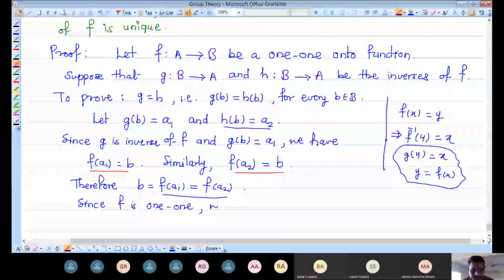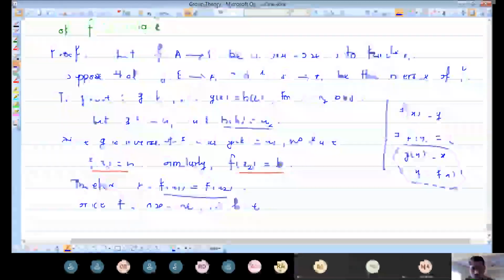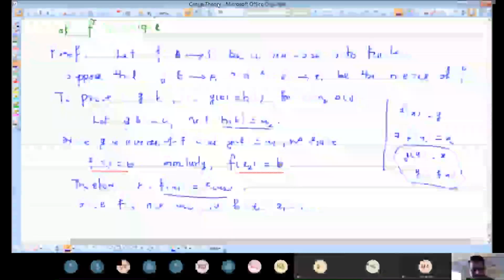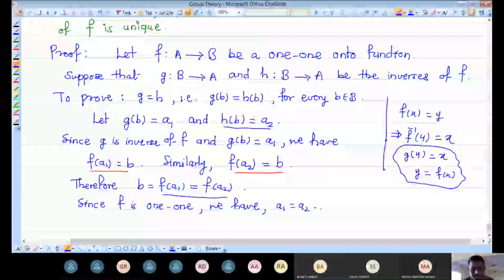So from f of a1 is equal to f of a2, we are writing directly a1 is equal to a2, because f is a one-to-one mapping. Because f is one-to-one, equal images have equal pre-images.